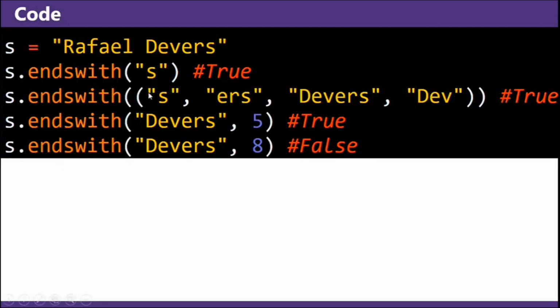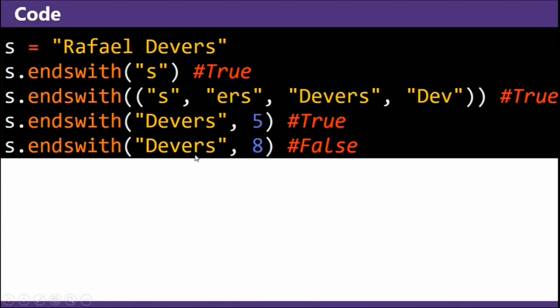Code. You have S equals Raphael Devers. S dot ends with S. That's obviously true. S dot ends with S, or ERS, or Devers, or Dev. That's true because even though it doesn't end with Dev, these all are true, so it ends up being true. S dot ends with Devers. That's obviously true. And it doesn't start at character 5 or onwards.